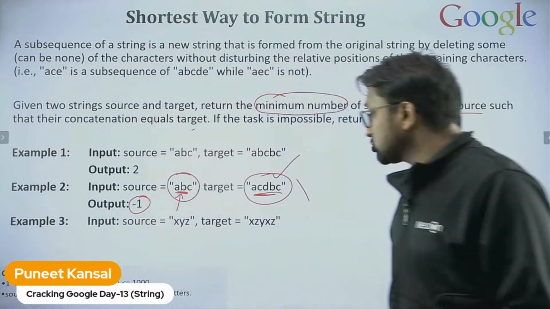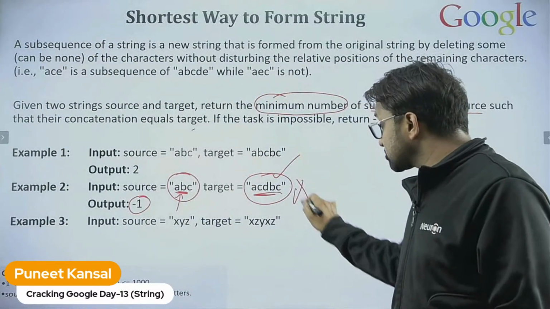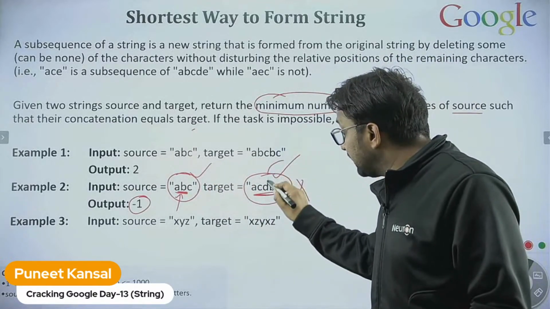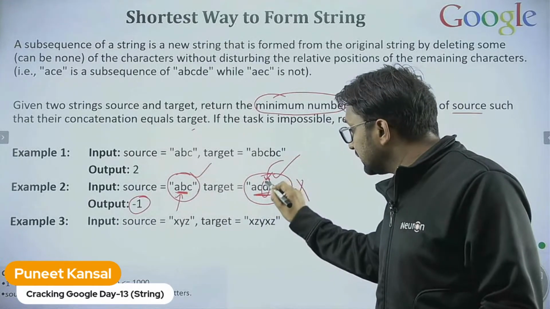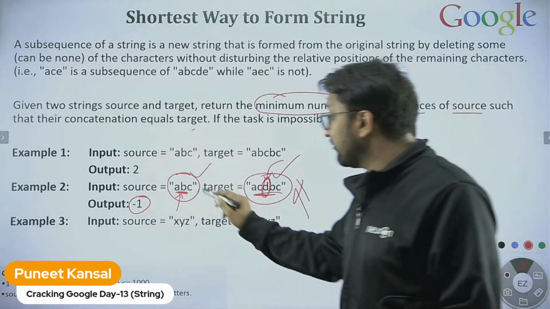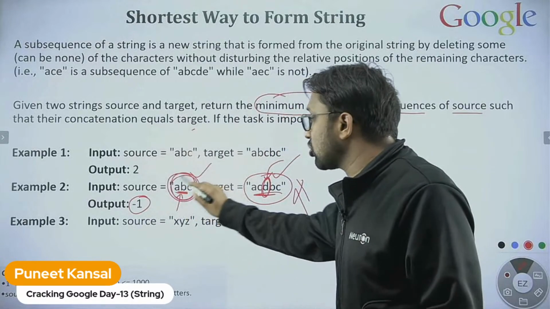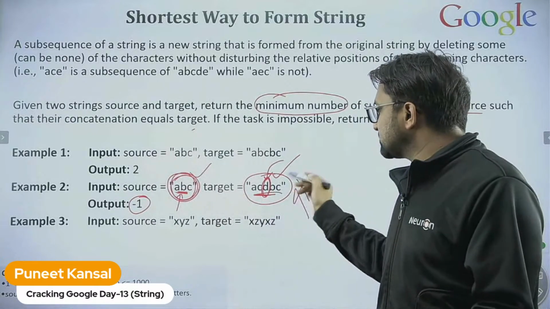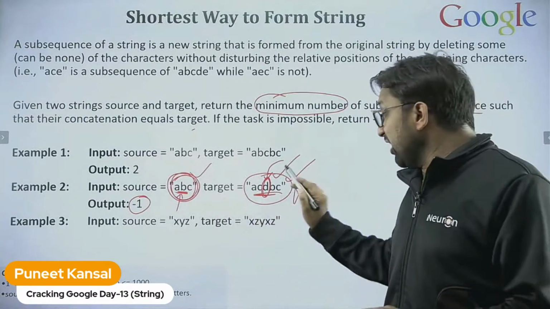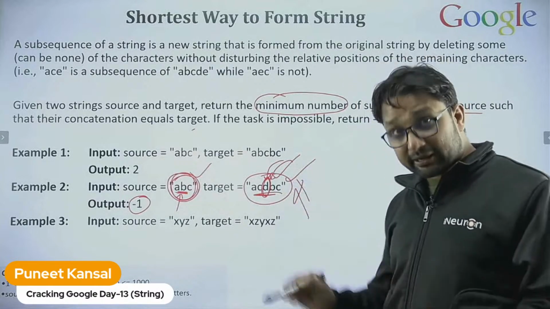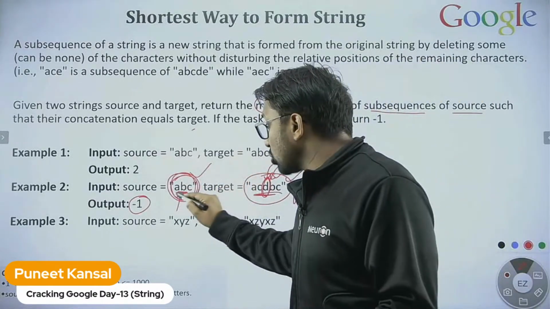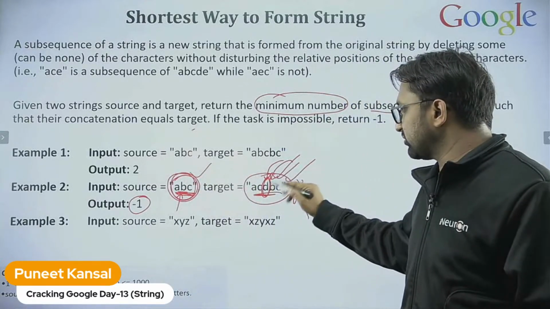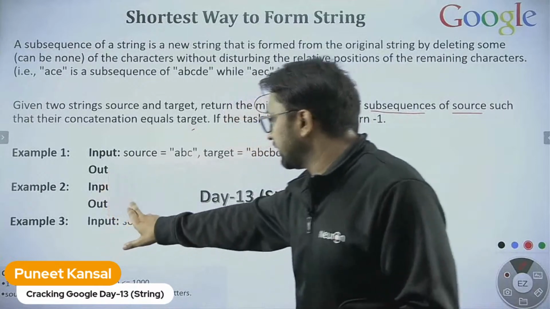Actually, I cannot generate this string from this source string. Why? Because we have D over here, a character which cannot be generated from our source. Our source doesn't have the D character, so I cannot generate D at all. If I have a different character in the target string than in the source string, then I cannot generate the string. D must be in the source if I want to generate this string. Fine. So that's why the output here is -1.